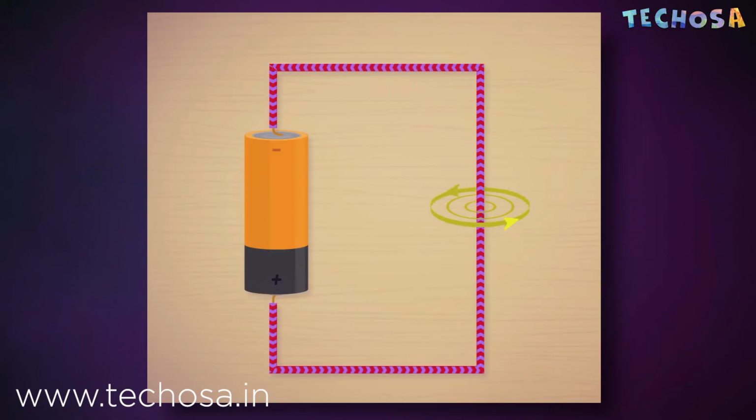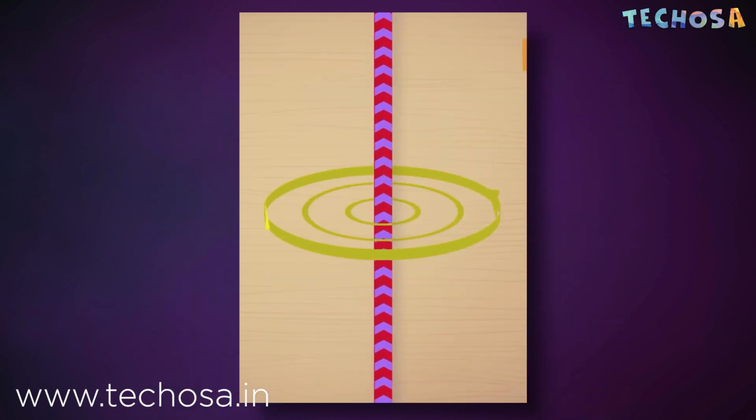What causes electromagnetism? Some substances can be magnetized by an electric current. When electricity runs through a coil of wire, the electrons align in the same direction and it produces a magnetic field.